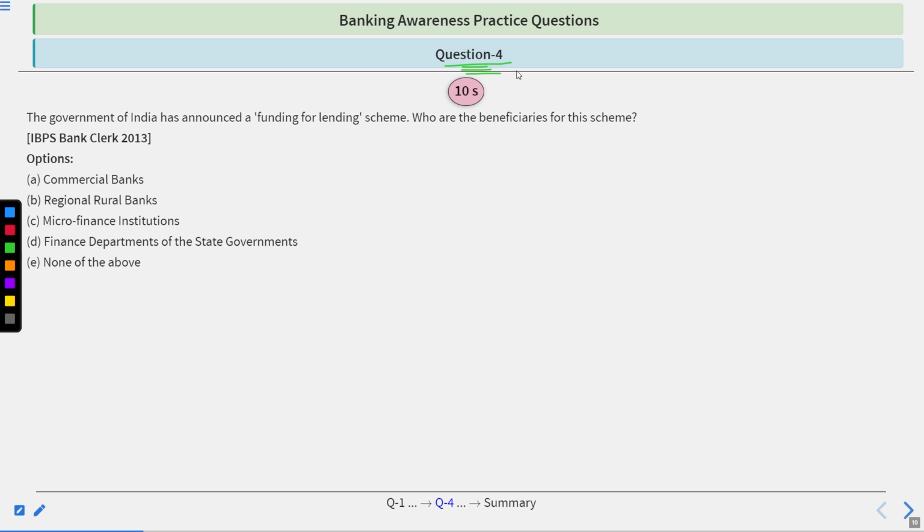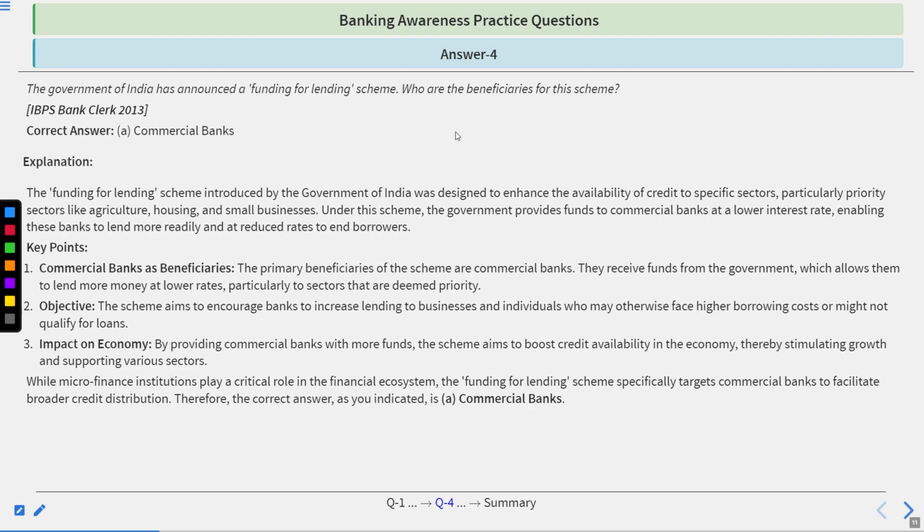Question number 4. The Government of India announced a funding for lending scheme. For the beneficiaries of this scheme: commercial banks, regional rural banks, microfinance institutions, finance departments of state governments, none of these. Answer this, 10 seconds you have. Time starts now. Time's up. Correct answer is commercial banks.